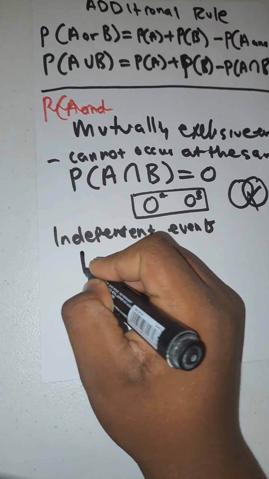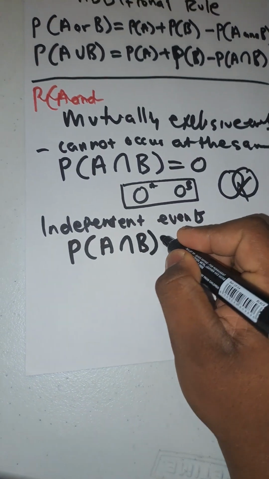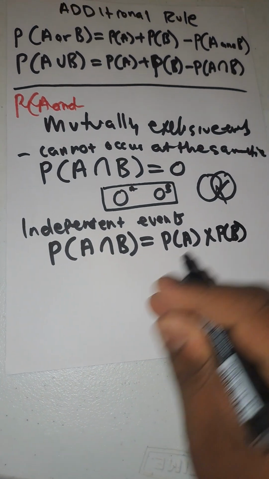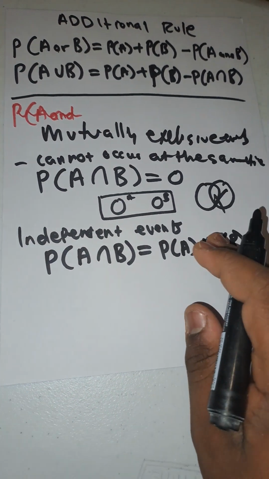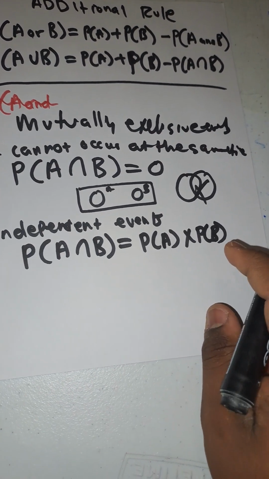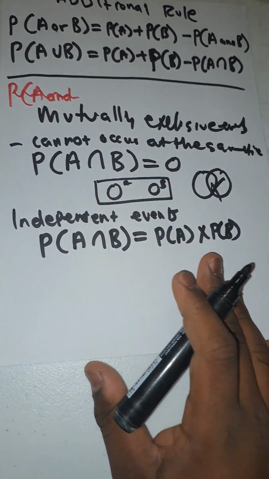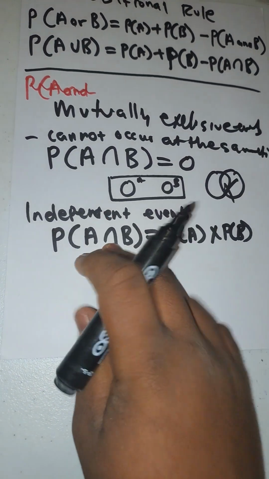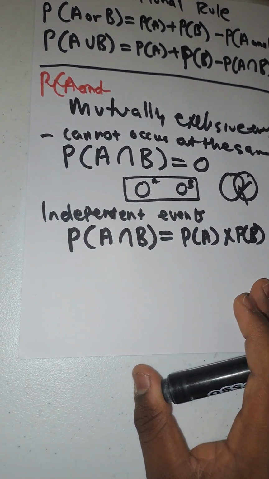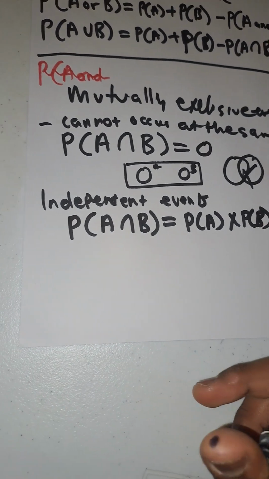So this one is probability of A intersecting B is equal to probability of A times probability of B. So if this one is 0.5 and this one is maybe 0.2, it means 0.5 times 0.2 must give you what? 1.0 there. You understand? If you have 1.0, when you multiply these two, they must give you 1.0 at the same time. But if they are not giving you the very same answer, it means they are not independent.